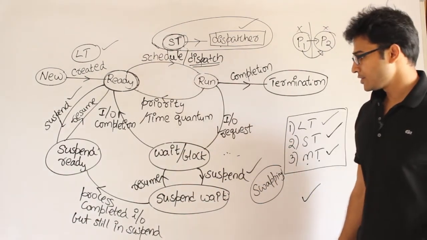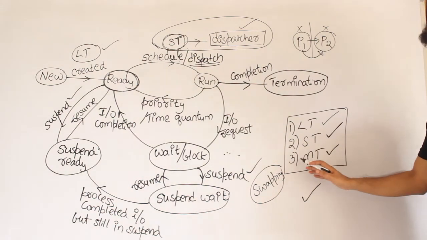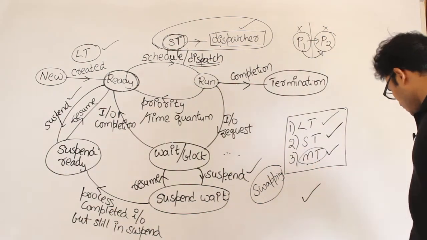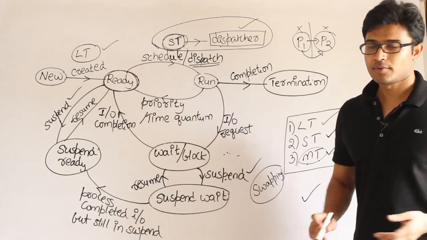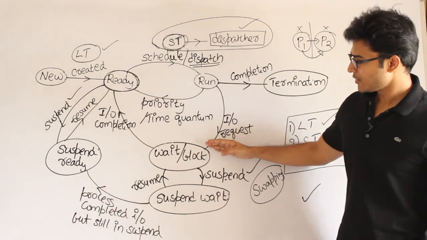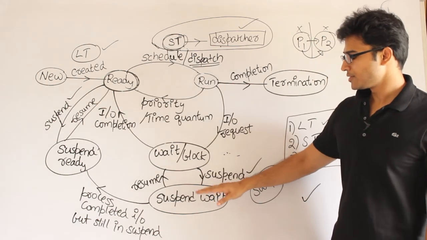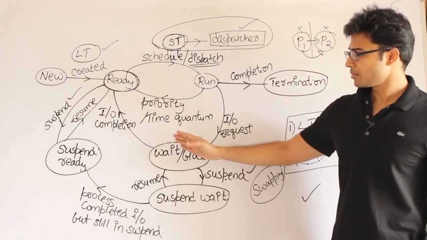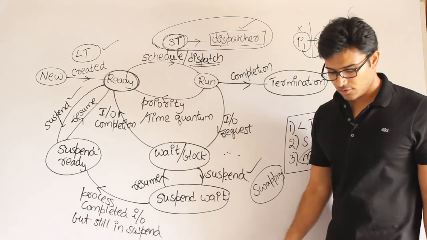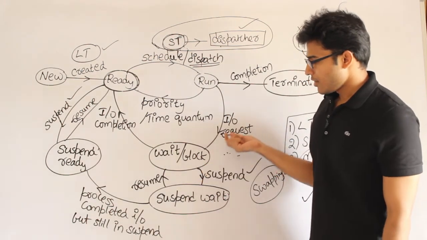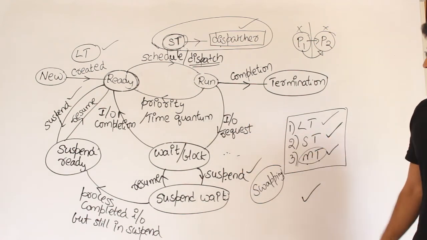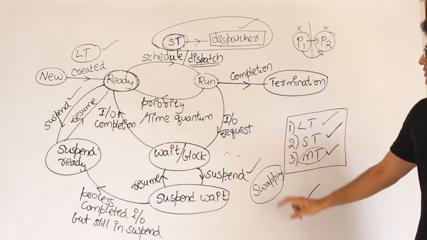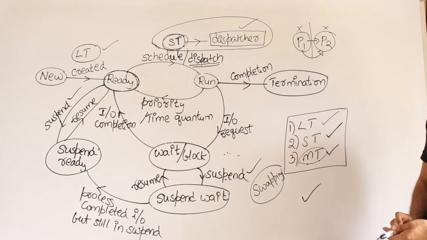So you need an efficient medium term scheduler so that swapping is going to be less, because swapping is going to take a considerable amount of time. You are going to send a process to the secondary memory, and again it has to come back, right? So here you should make a decision about what kind of process has to be moved out, so that swapping is as little as possible. Got it?